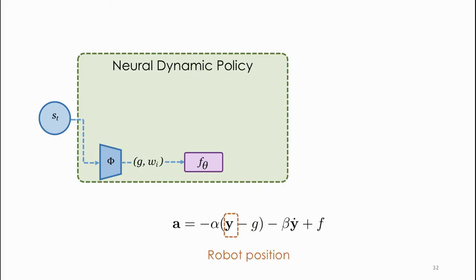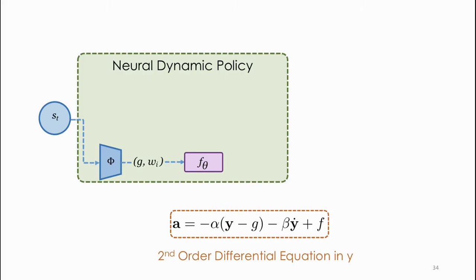Given a choice of coordinate system, such as either joint angles or end-effector positions, let this robot state be y. Given a desired goal state g, the behavior of this agent is represented as the second-order differential equation in y. The construction of the system allows for critical damping and smooth convergence to the goal state. In short, this makes sure that the trajectory is physically realizable.